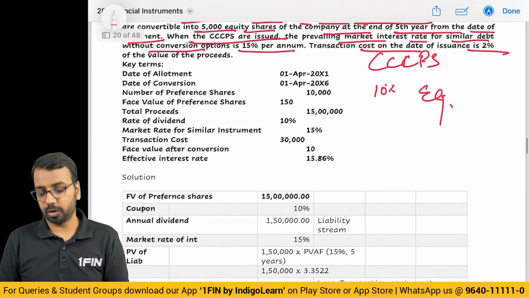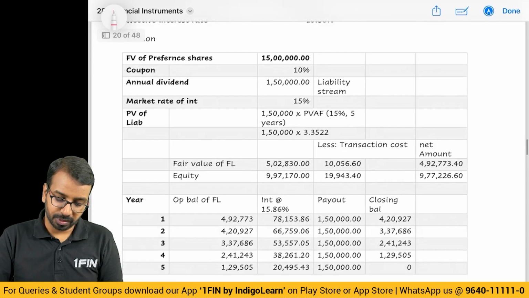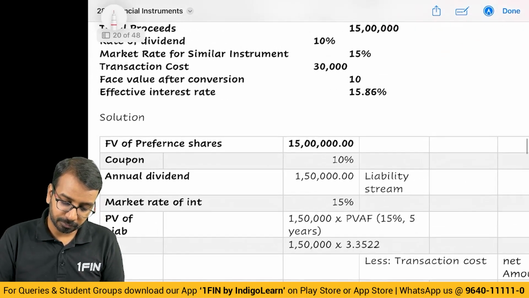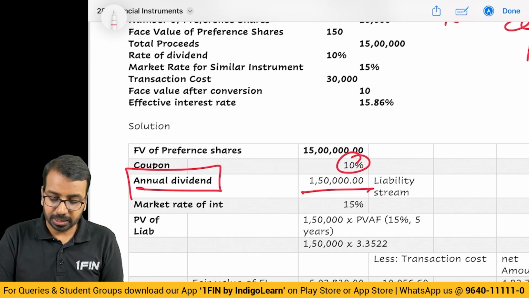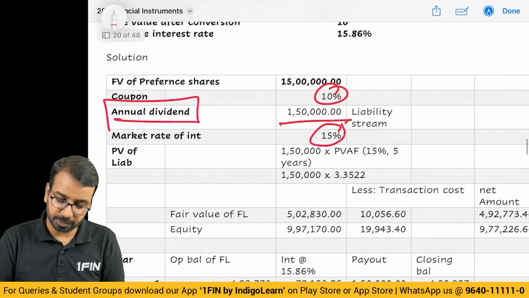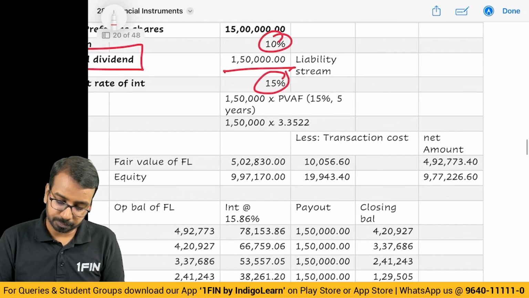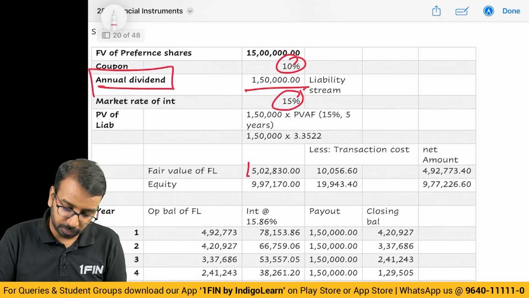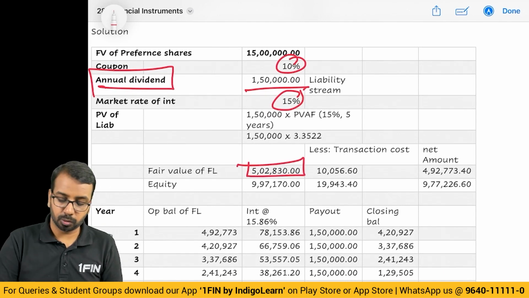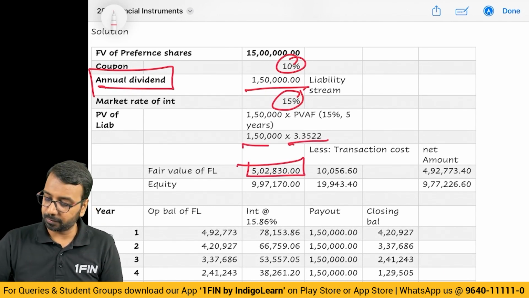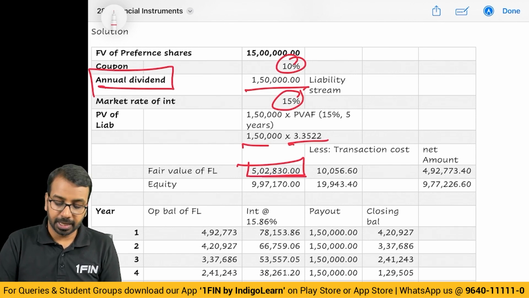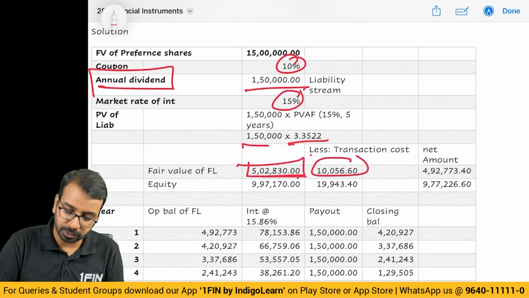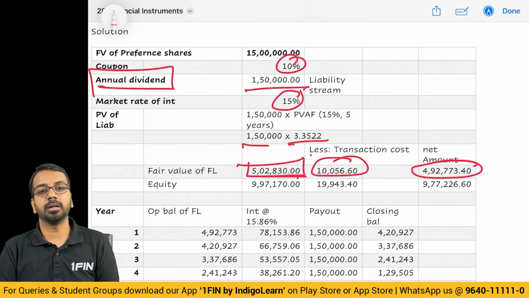So this is the overall thing. Now, what you have to do is see what the liability is. Liability is only the annual dividend of 10%, 1,50,000. This you have to discount using the market rate of 15%. You will get a number of 5,02,830. So 150 into 3.35, you get 5,02,830. Out of this, 2% is transaction cost. So 10,000 is transaction cost, and the balance is the liability component.